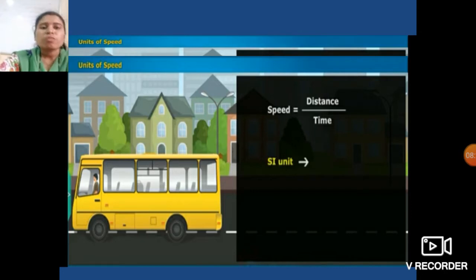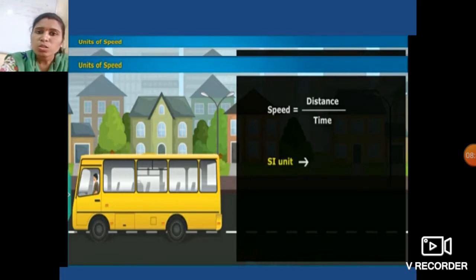See students, objects are said to be in fast or slow motion depending upon the speed of their motion. From the speed we can say that any vehicle is in fast motion, meaning from speed you can confirm whether that vehicle runs in fast motion or not.